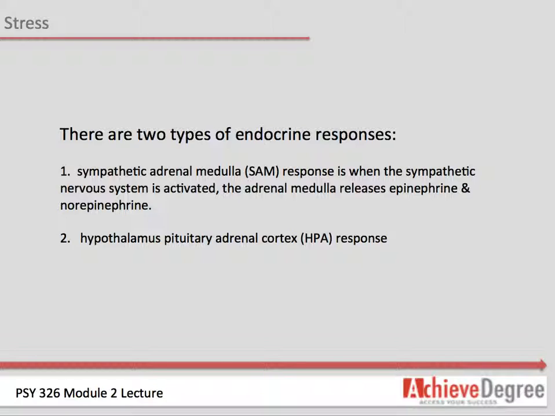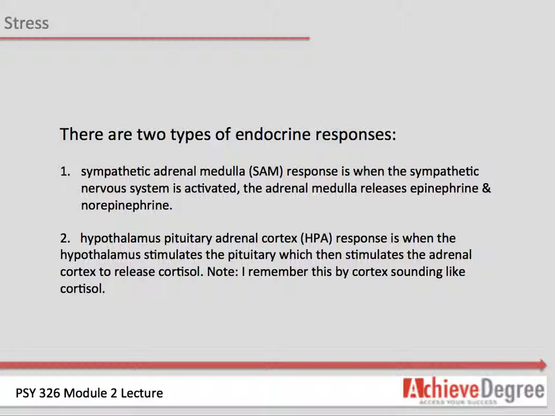Hypothalamus pituitary adrenal cortex, HPA, response is when the hypothalamus stimulates the pituitary, which then stimulates the adrenal cortex to release cortisol. Note, remember this by cortex sounding like cortisol. While SAM is the body's initial reaction to stress, the HPA system is a delayed response that functions to restore the body to the baseline.